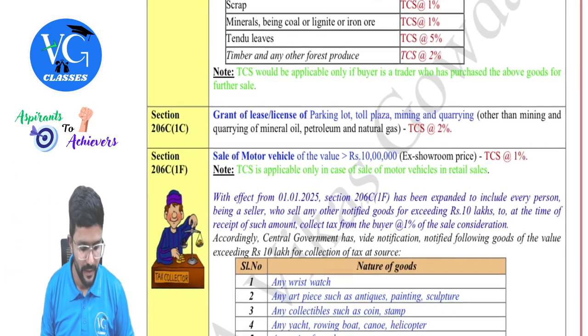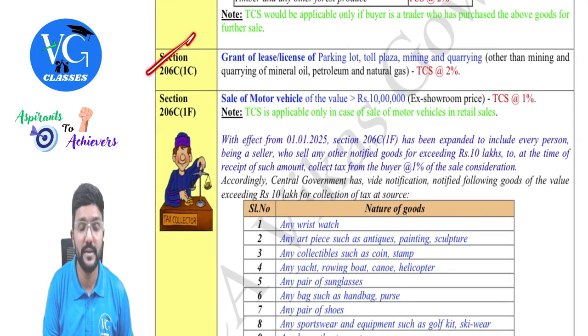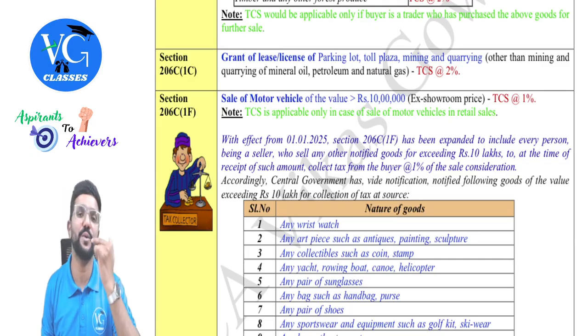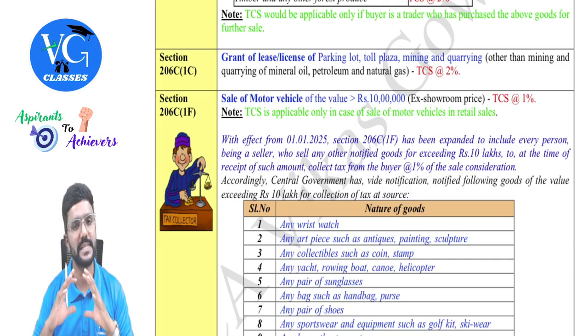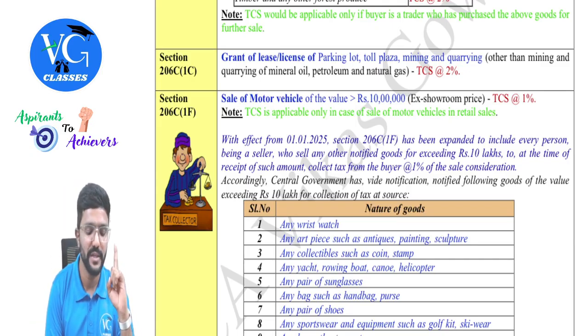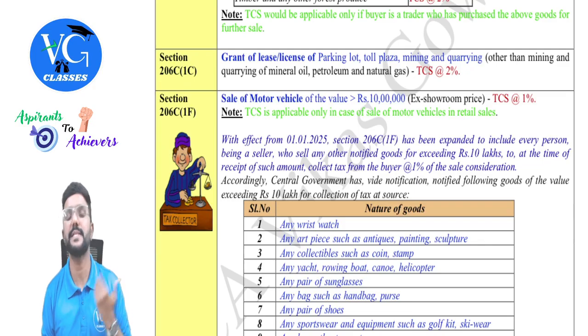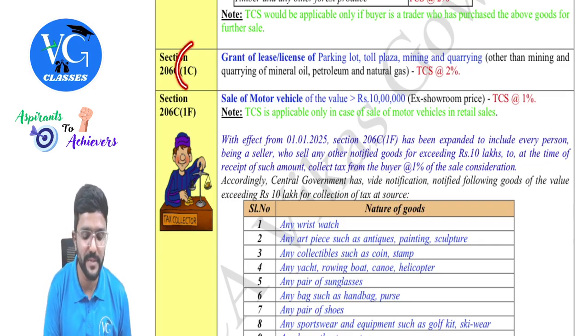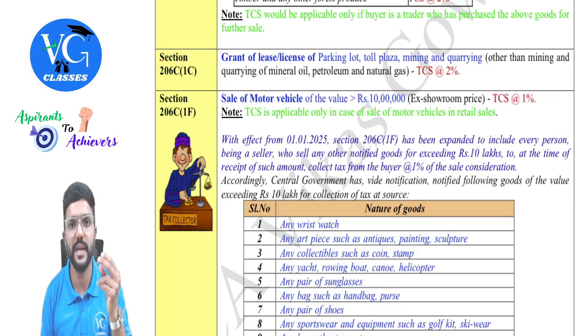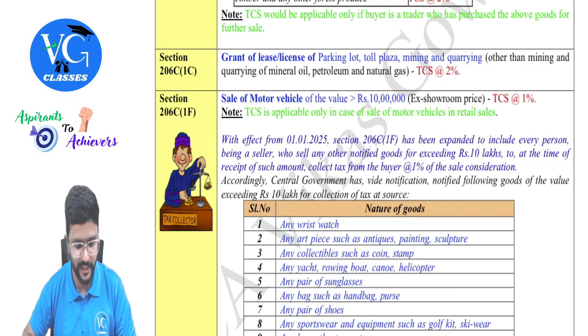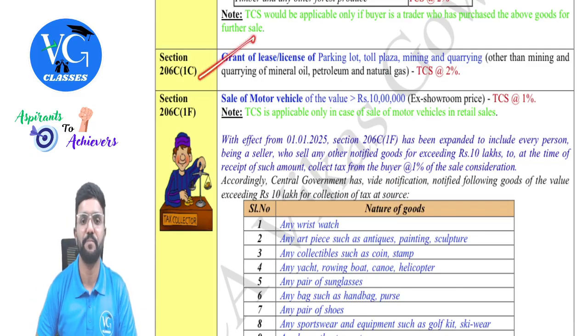Okay, sir. Then section 206C subsection 1C. Actually, TCS is completely covered in only one section, that is section 206C, but under various subsections, guys. Clear? So the second scenario is under subsection 1C. Hello, pay attention, pay attention. Yes. What is it, we will see.